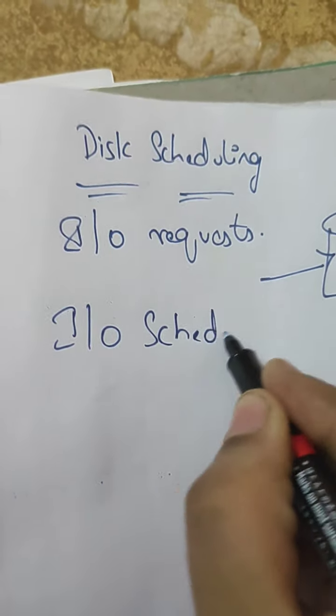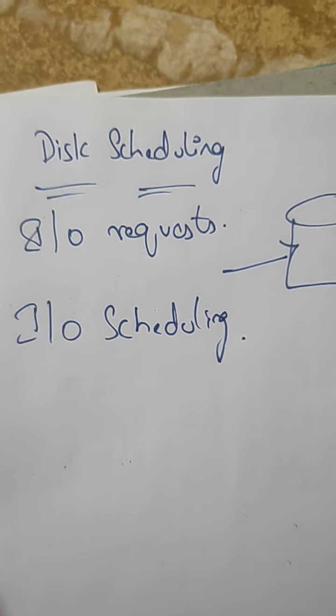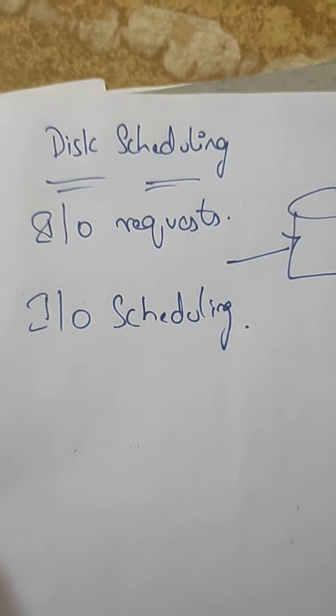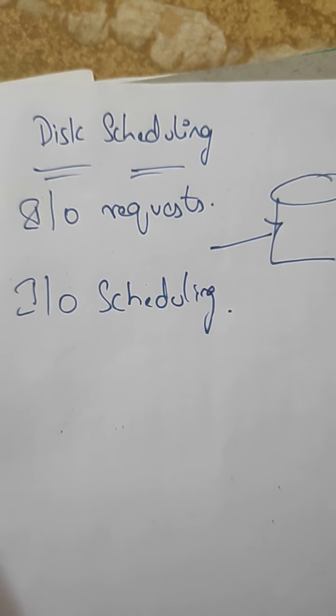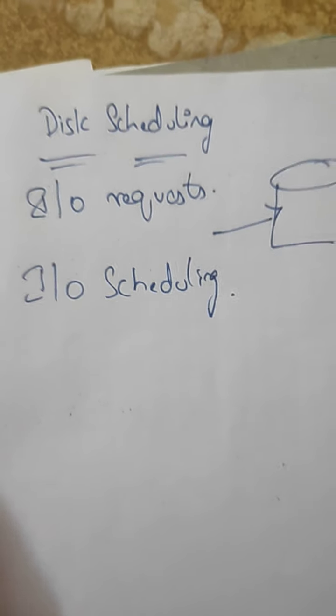That is, input and output scheduling. I'm repeating once again, disk scheduling is done by the operating system to schedule the IO requests which are arriving for the disk, and this disk scheduling is also known as IO scheduling.